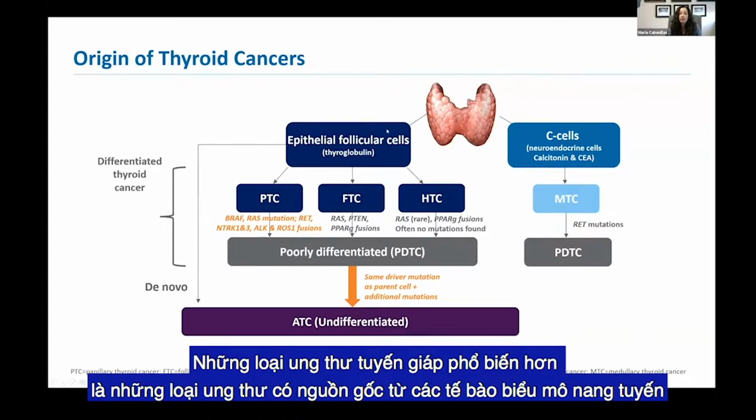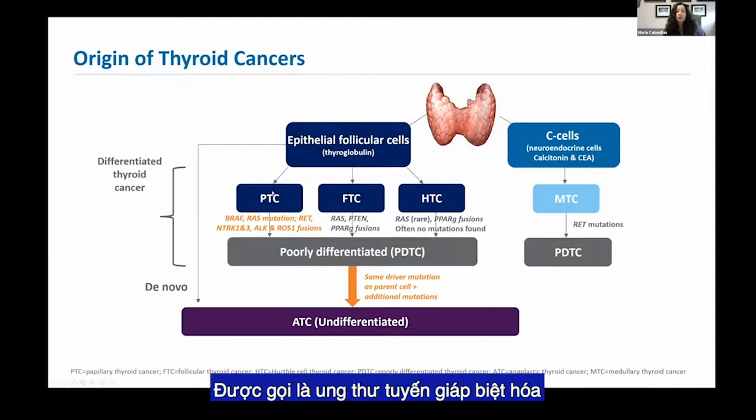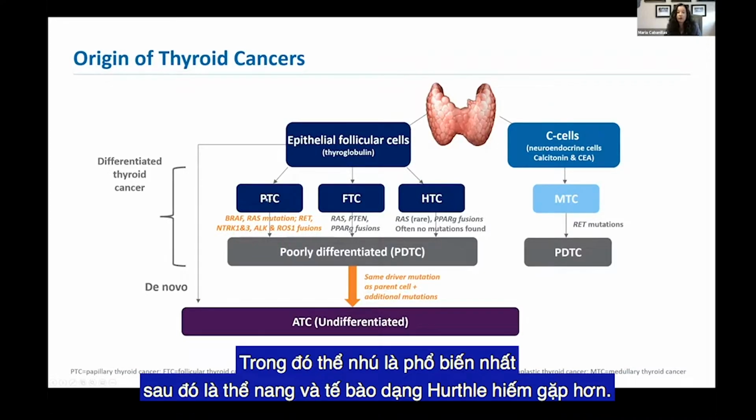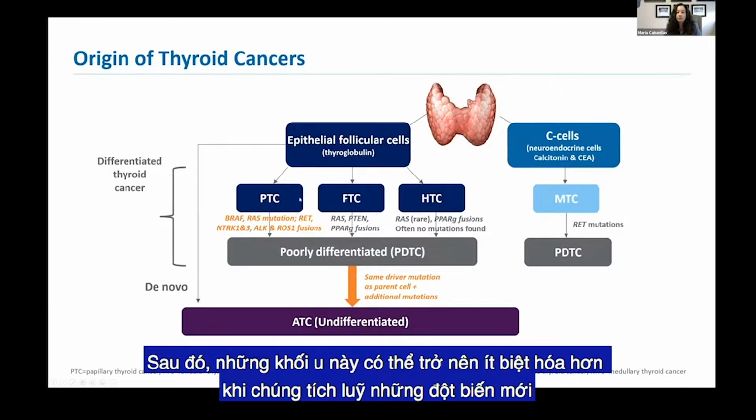The more common thyroid cancers are the ones derived from epithelial follicular cells, which are called differentiated thyroid cancer. We have the papillary, follicular, and Hürthle cells, papillary being the most common, and then follicular and Hürthle cell being more rare. These tumors then can become less differentiated as they acquire new mutations.